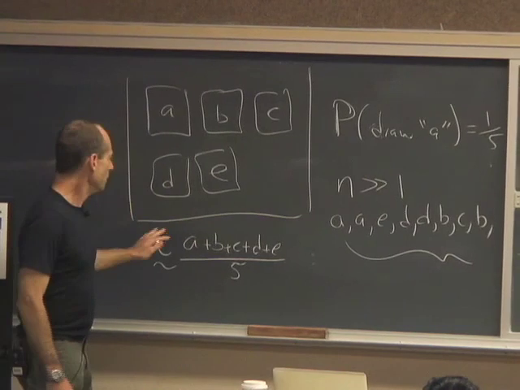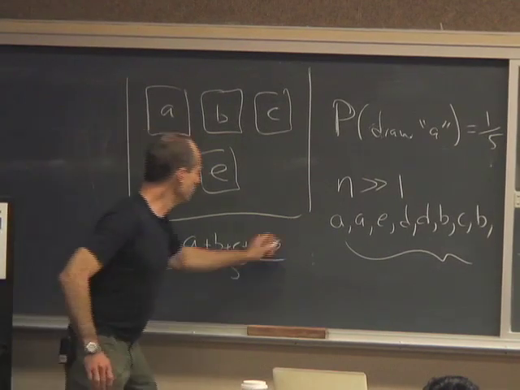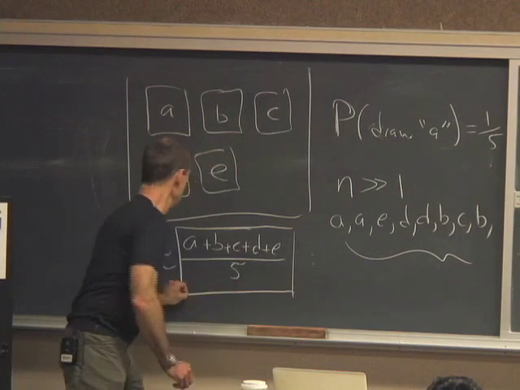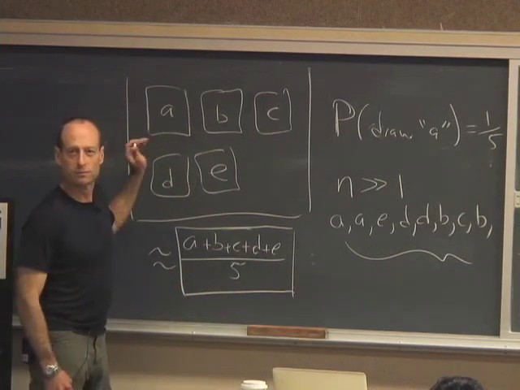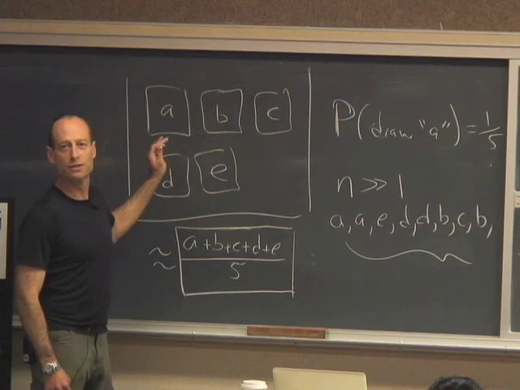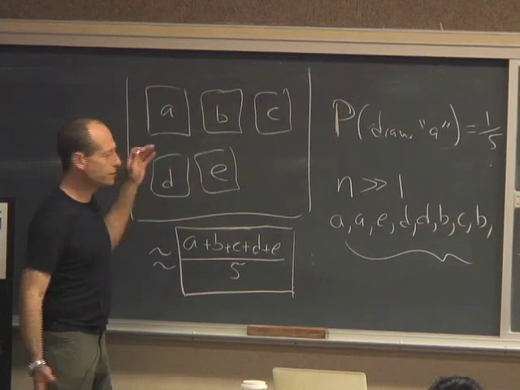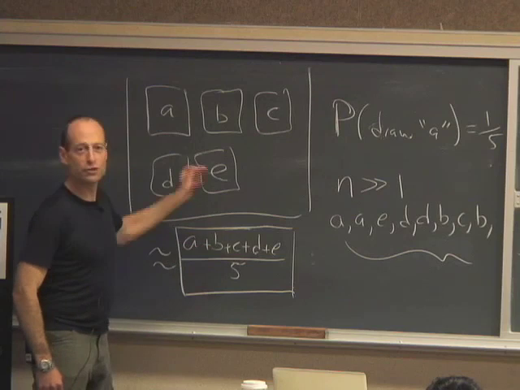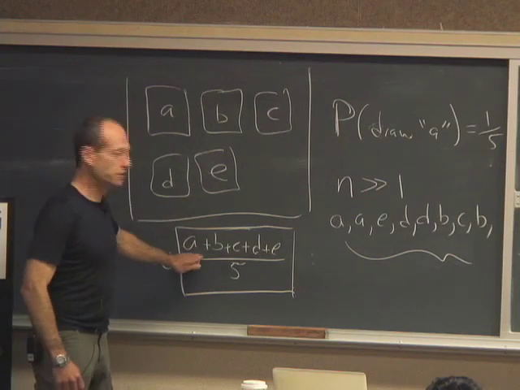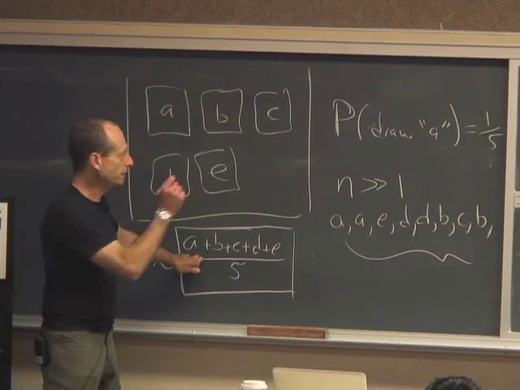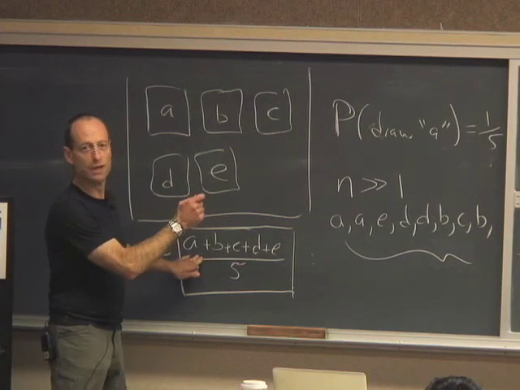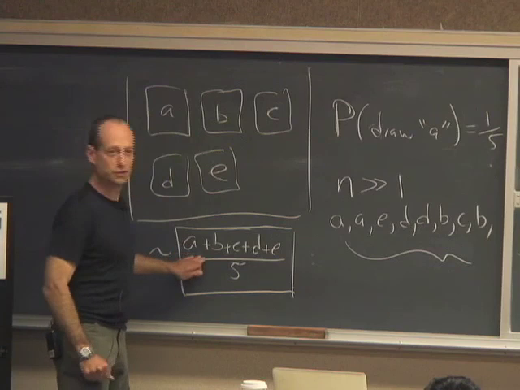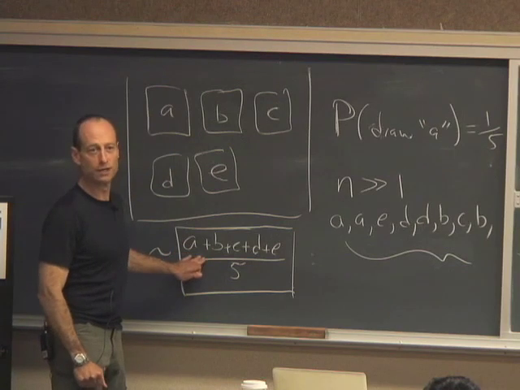Okay? All right. This number is the expected value of a draw from this box. The frequency interpretation is if I did the experiment over and over and over again, the probability that the average of the draws would differ from this number by more than a little bit gets really, really small. That is, the probability that the average of the draws is close to this number gets really, really big, approaches 100% as the number of draws gets big.